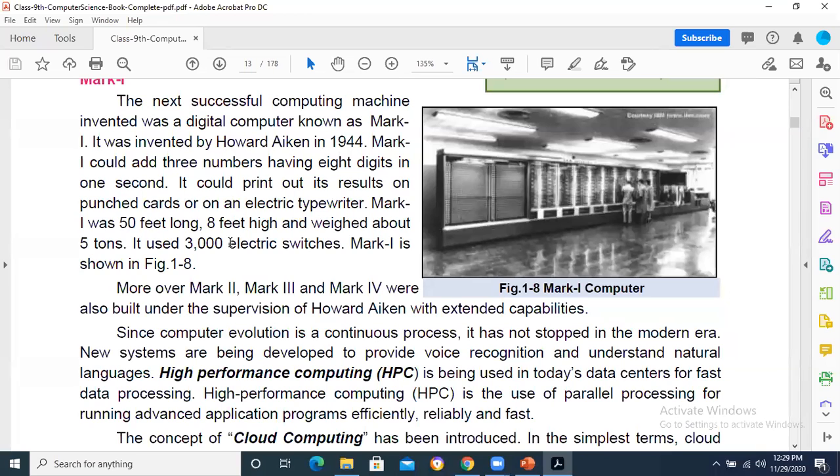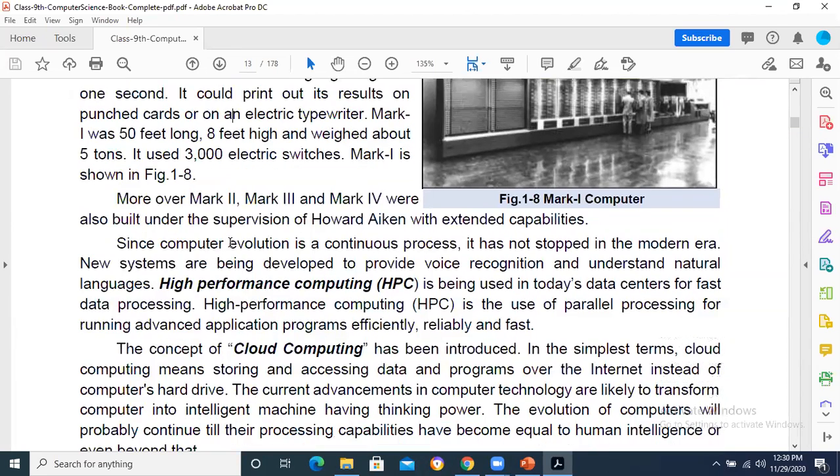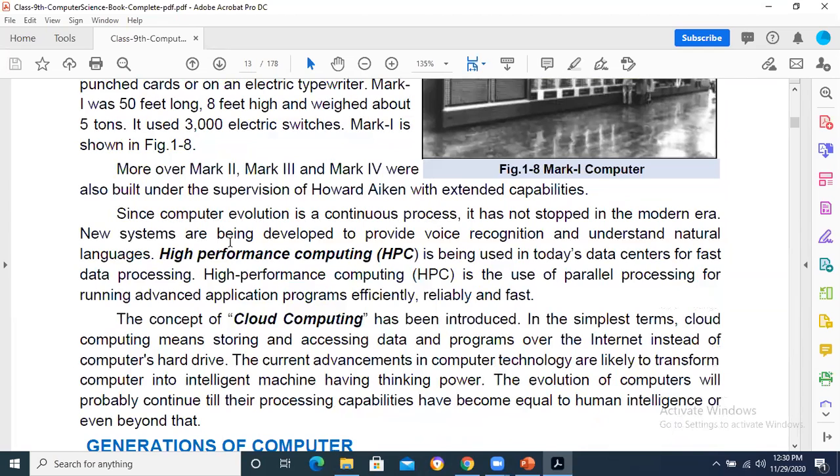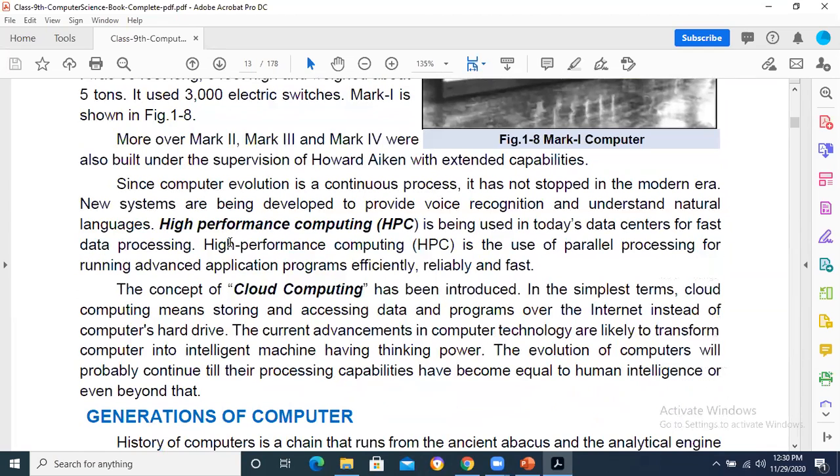All these things can be asked in the MCQs. What were the dimensions? Who was the scientist who worked on the Mark 1? In which year? 1944. So you should remember all these things for the MCQs as well. And if a note comes, you should write the note. A note is comparatively easier to write, but in MCQs you must know these statistics.